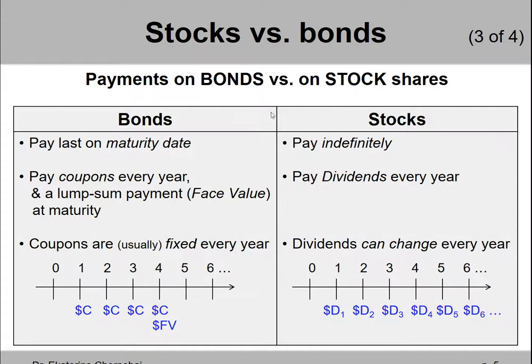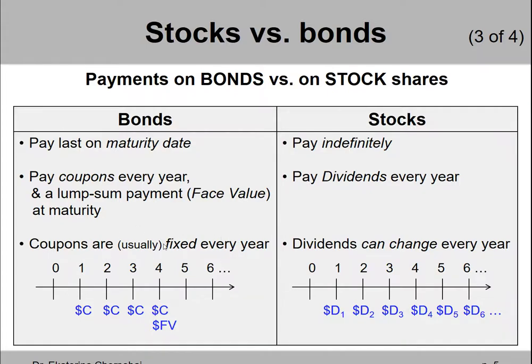Another comparison of stocks and bonds in terms of their payments. Bonds pay last on maturity date, so there is an end to bond payments. Stocks pay indefinitely, in perpetuity. It's a never-ending stream of cash flows. Bonds pay coupons every year, same coupon amount typically, which is why bonds are annuities. And also there is an additional payment at the very end called face value at maturity. Stocks, they just pay dividends every year.